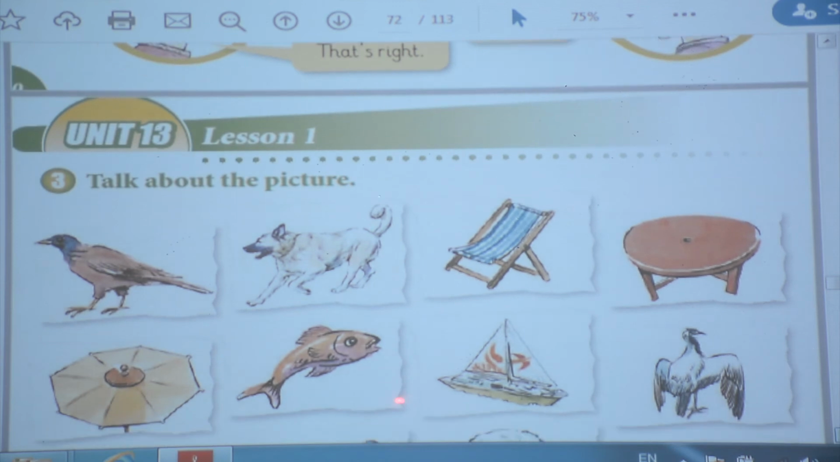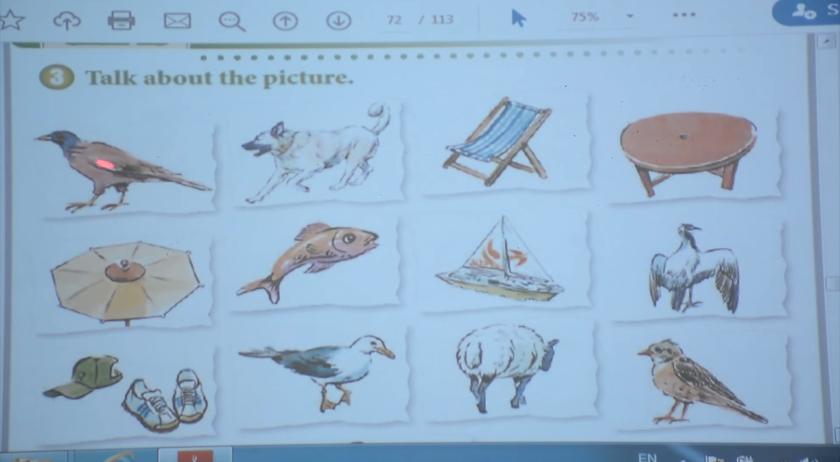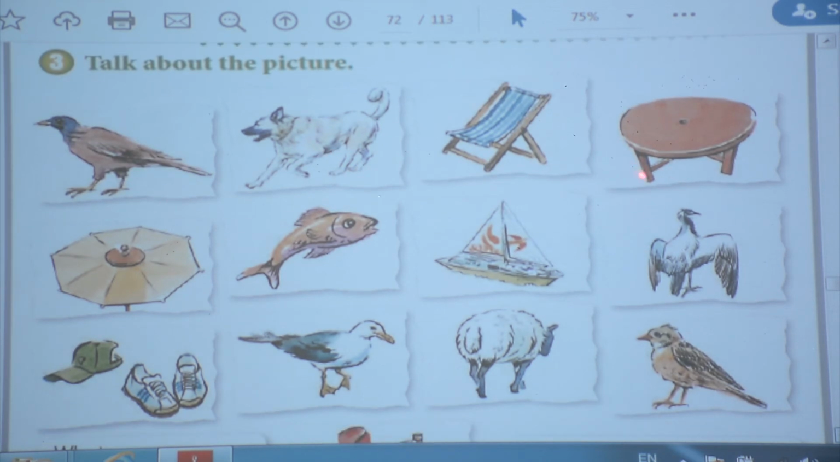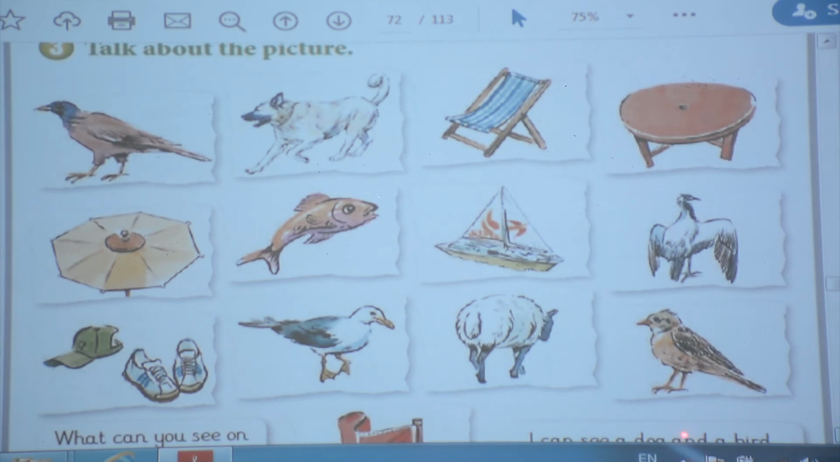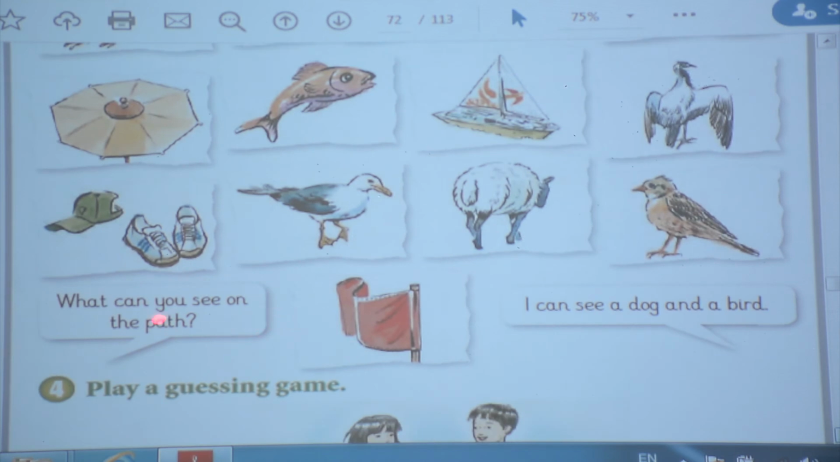Unit 13, lesson 1, we have many words. The first one is bird. Second one, dog. Okay? Chair. And we have table, umbrella, fish, boat, bird, trainers, and cup, bird, sheep, another bird, and flag. What can you see on the path? I can see a dog and a bird.